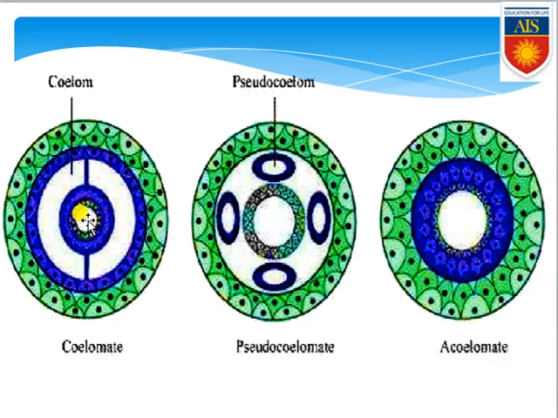One thing we need to keep in mind is that the outer mesodermal layer is commonly known as parietal mesoderm, and the inner mesodermal layer is known as visceral mesoderm. Another important point is that in between these two mesodermal linings there is a cavity, and this cavity is commonly known as the coelomic cavity. One more point: the parietal mesoderm and the visceral mesoderm are connected with each other by a linkage or bridge, commonly known as mesentery. So this is the entire eucoelom structure, and the animals in which you can see this eucoelom are commonly known as eucoelomate organisms.